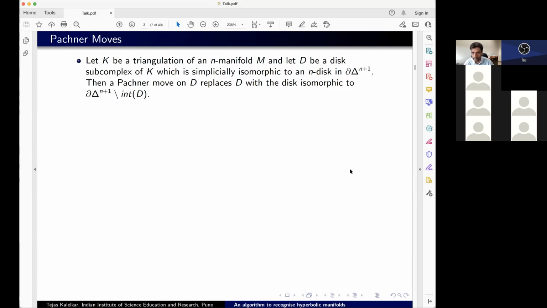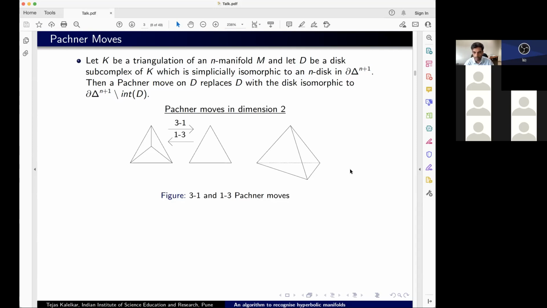So let's see what's happening in dimension 2. In dimension 2, if you look at, I don't think I have a marker over here.